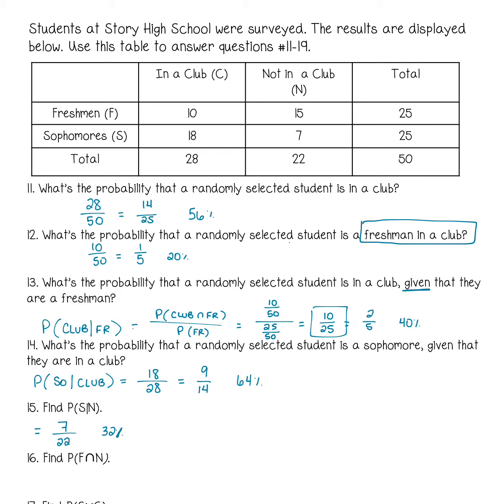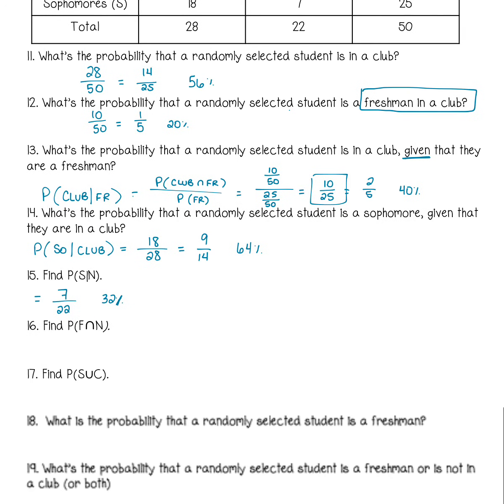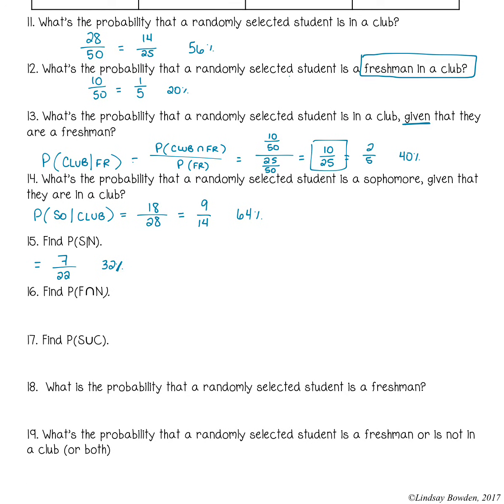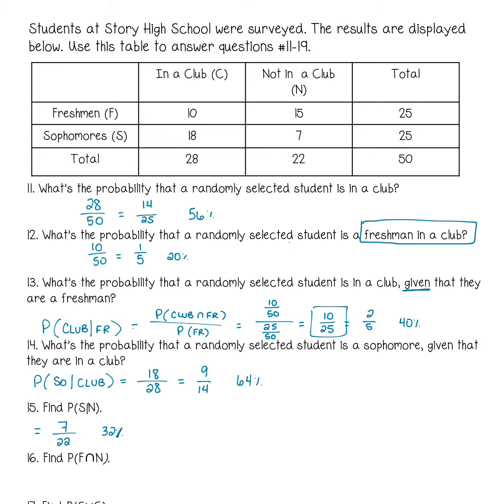Find the probability of F and N. Now we don't have a given, so we're not reducing. We're just strictly talking about joint probability. Probability of F and N, so we need freshmen and not in a club.